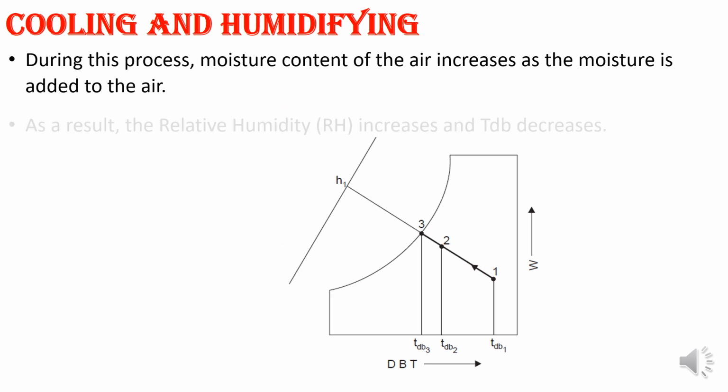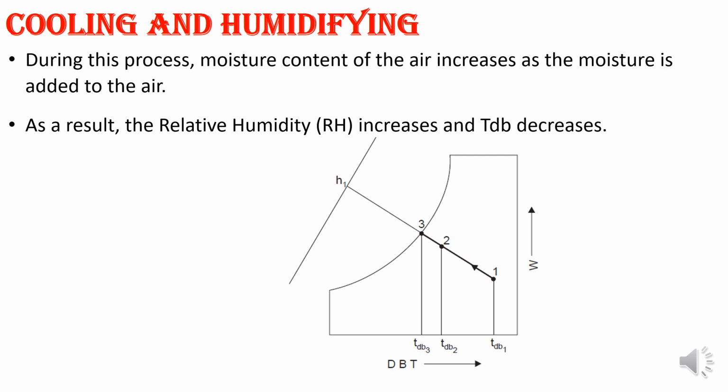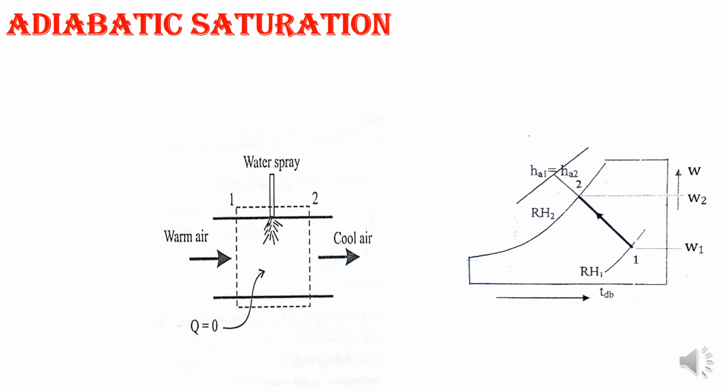So you are adding water content over here. As a result, RH will increase and dry bulb temperature decreases. Next, adiabatic saturation. Heating and humidification, and heating and dehumidification are not needed, so if you want, you can just explain them by yourself.